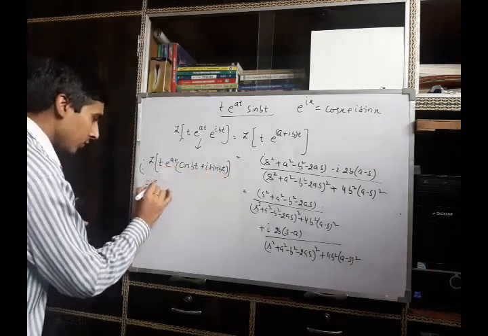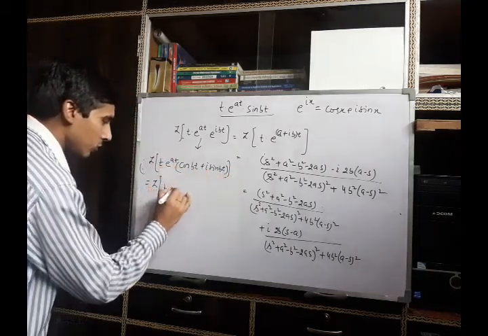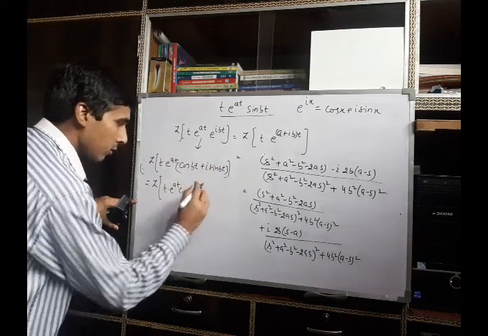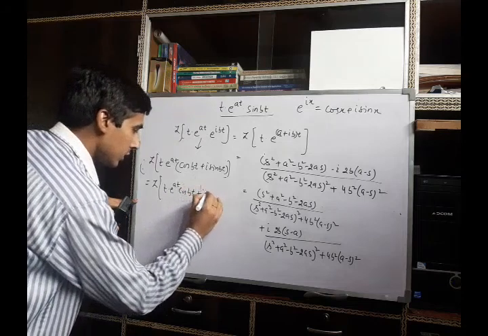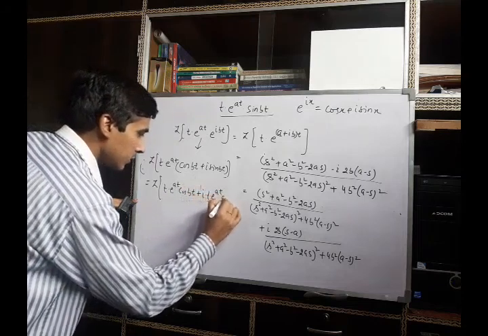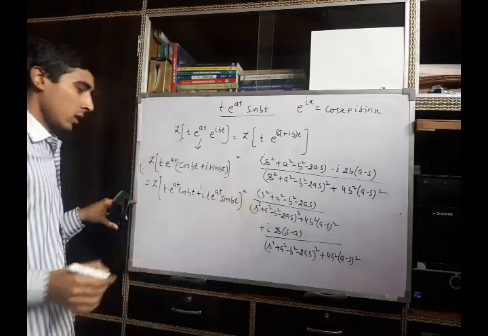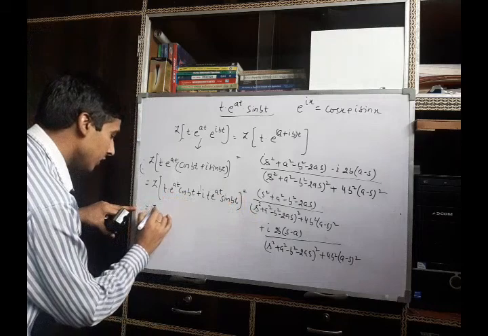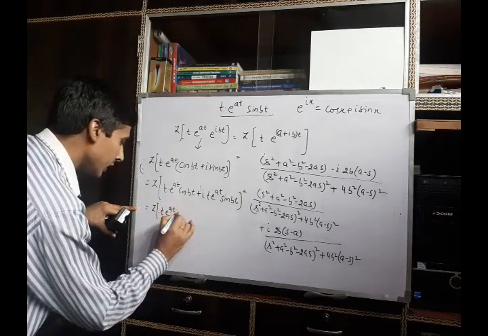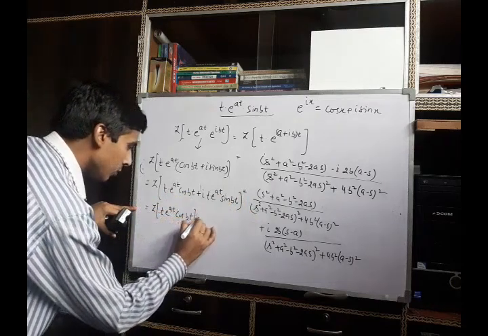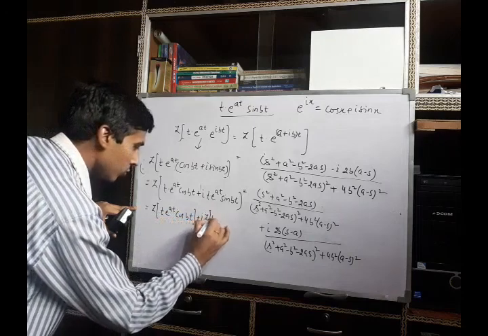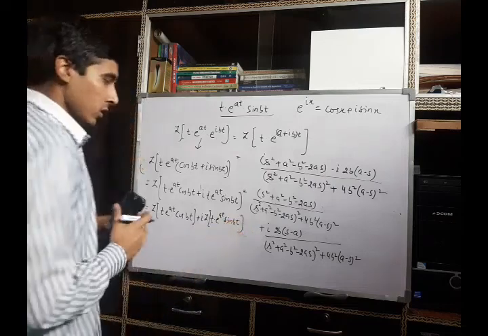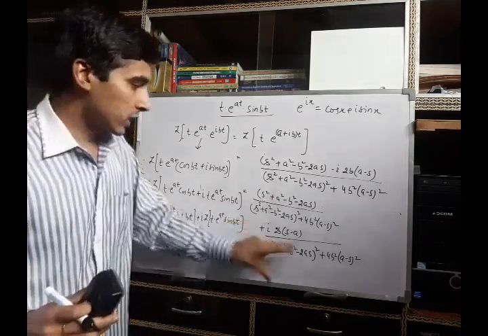Then we can say this is the Laplace of t e^(at) cos bt plus iota times t e^(at) sin bt. Then apply the linear property of Laplace transform. We can rewrite it as Laplace transform of t e^(at) cos bt plus iota times Laplace of t e^(at) sin bt. So this is equal to this expression.